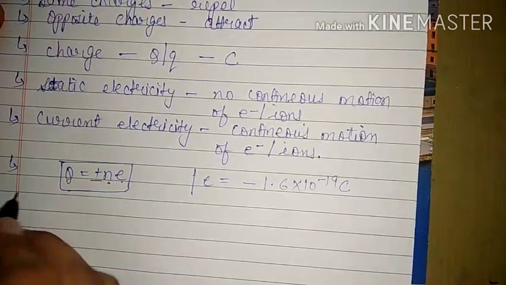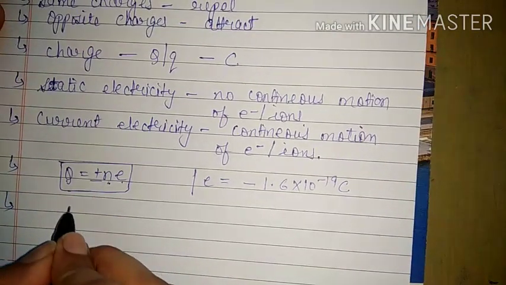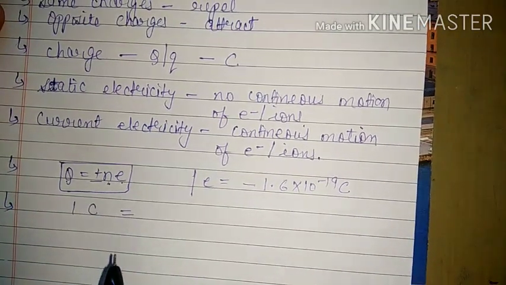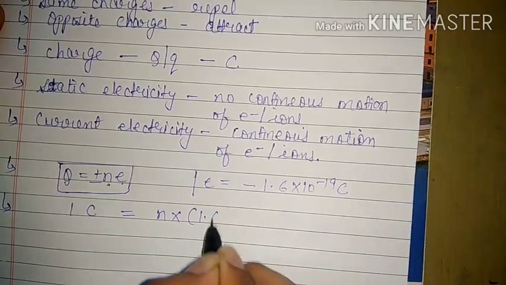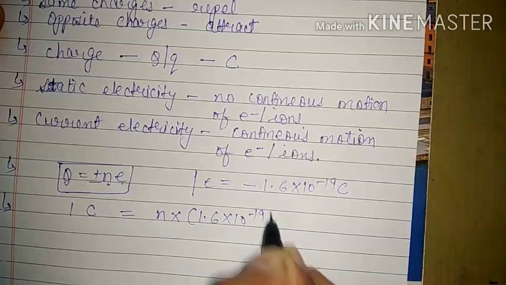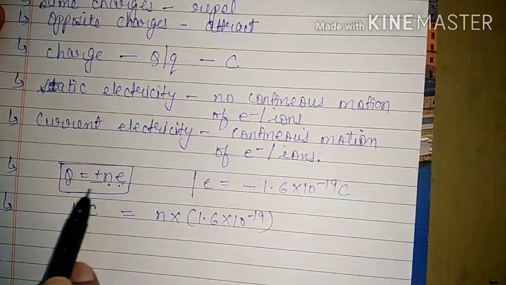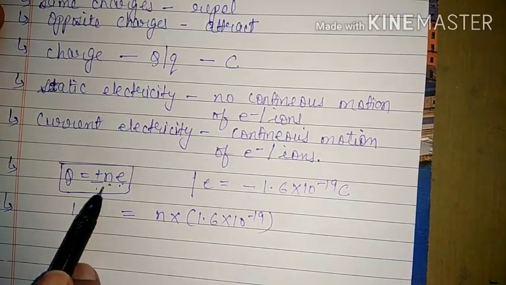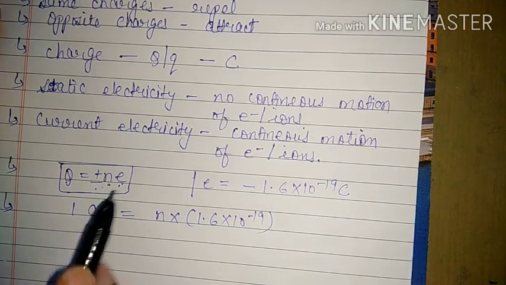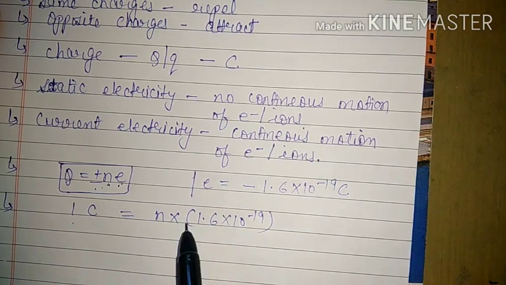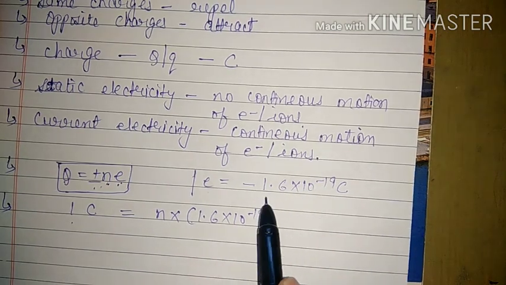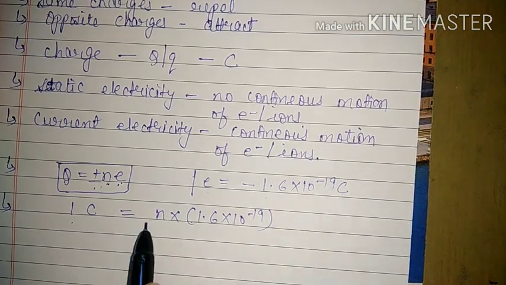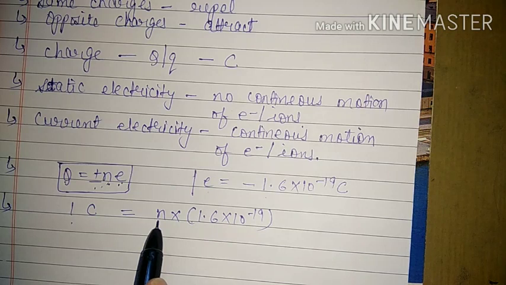One more thing we have studied is, if we want to produce 1 coulomb of charge, then how many electrons should pass through that particular area? E is constant, and we want to find out how many electrons we need to produce 1 coulomb of charge. Here you can use negative sign, no doubt, because actually the charge on electron is negative, but here we have to find out the number of particles, and number of particles cannot be negative.